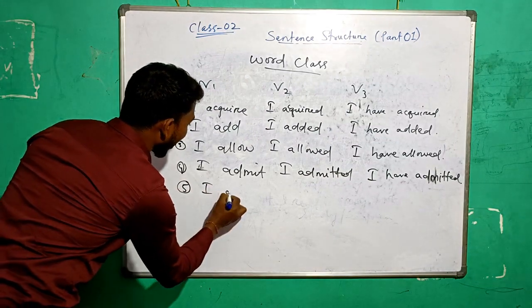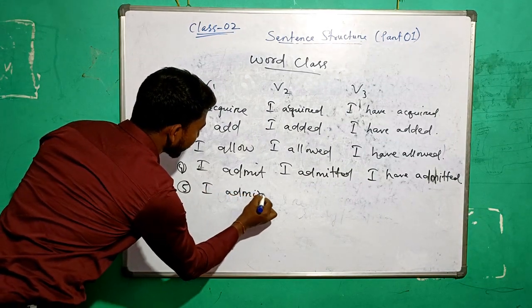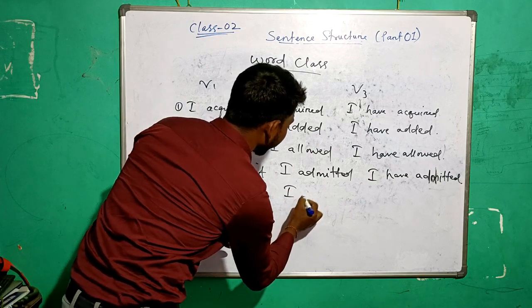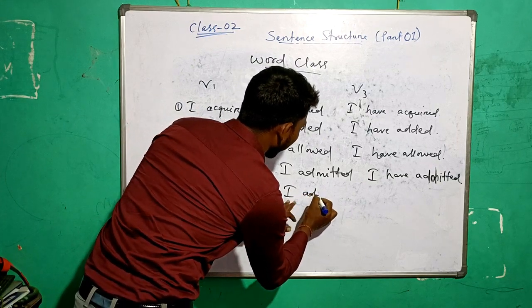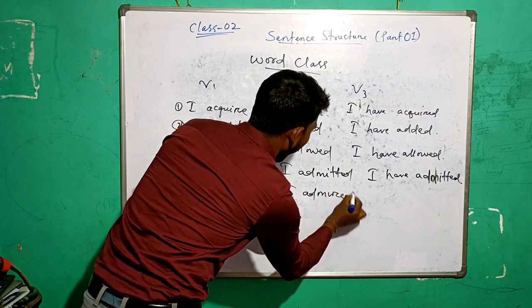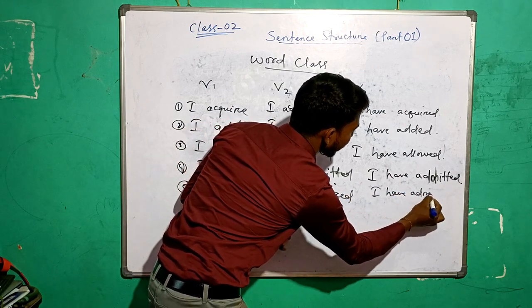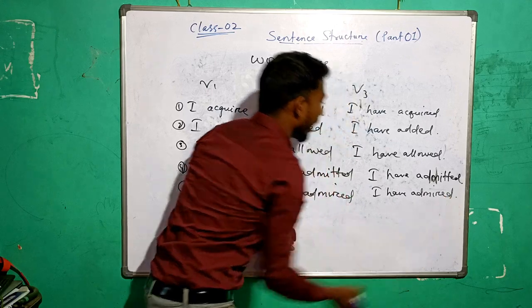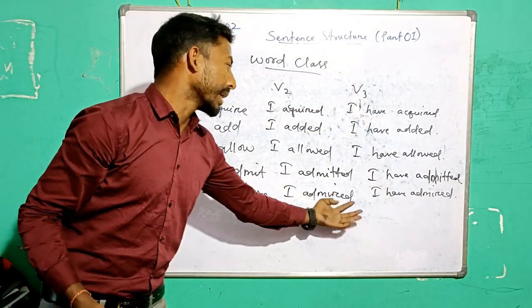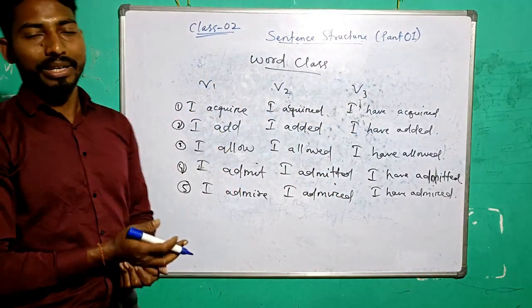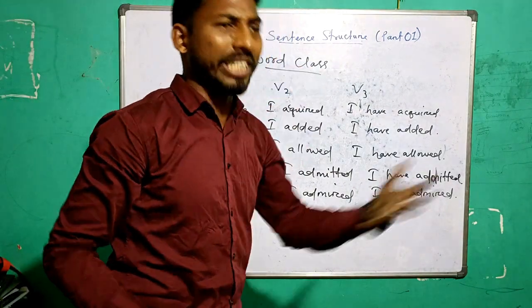Admire. I admire. What does it mean? Admire means praise, someone praiseworthy. I admire. I have admired. The admired one. You're praising somebody.